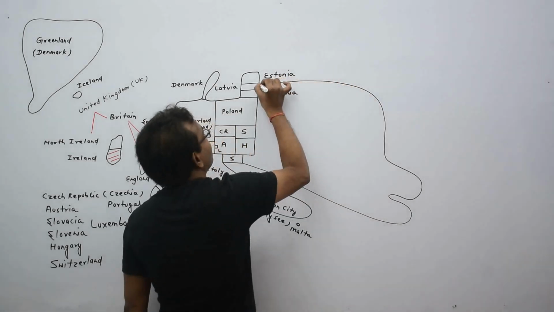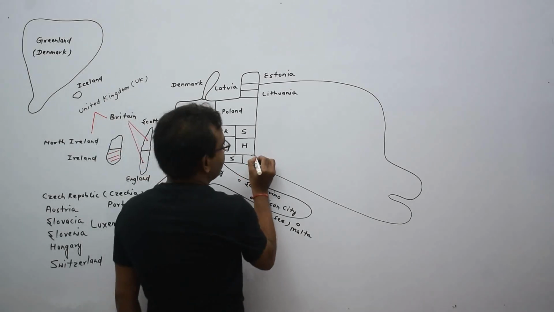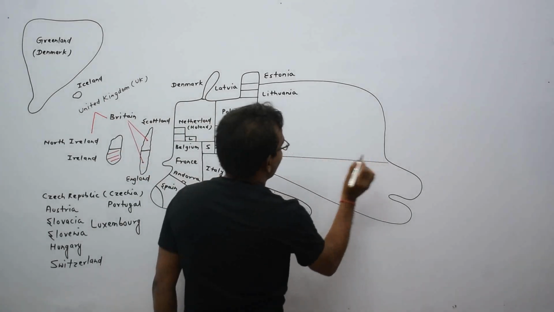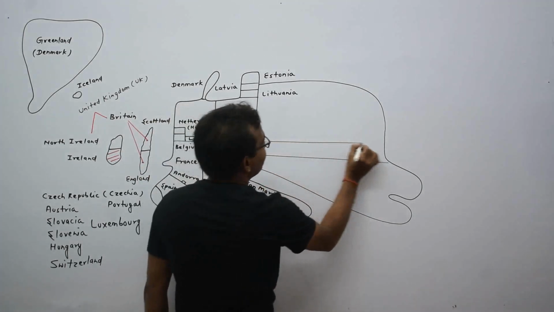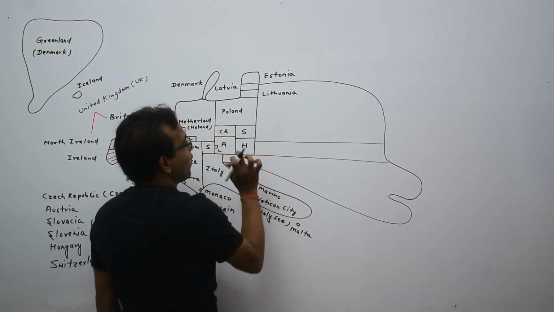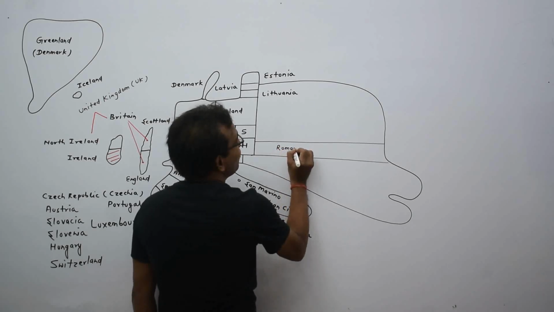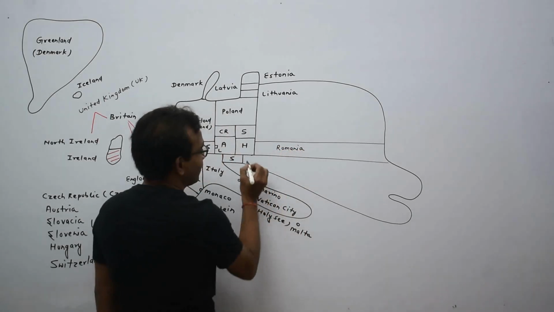I am drawing the remaining countries of the Europe continent. This is Romania. Romania is not touching Slovakia.